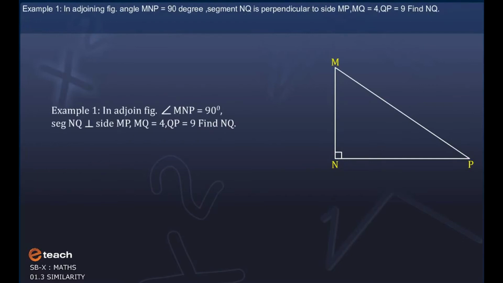Example 1. In the adjoining figure, angle MNP is equal to 90 degrees. Segment NQ is perpendicular to side MP. MQ is equal to 4. QP is equal to 9. Find NQ.